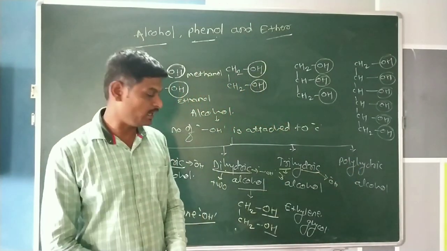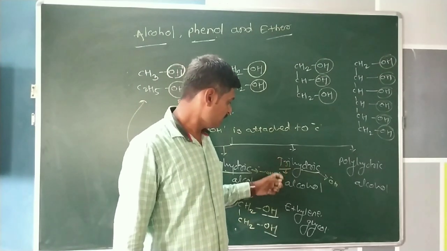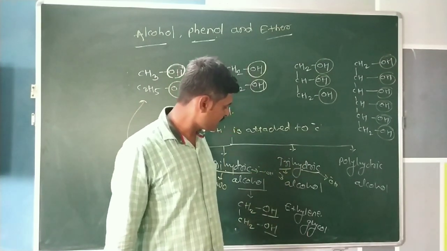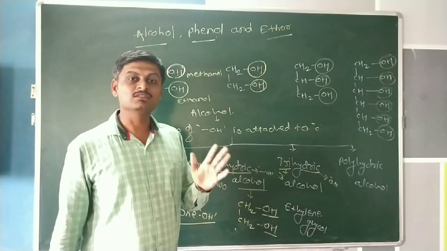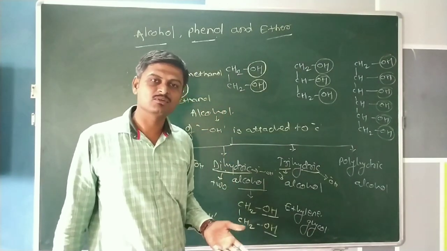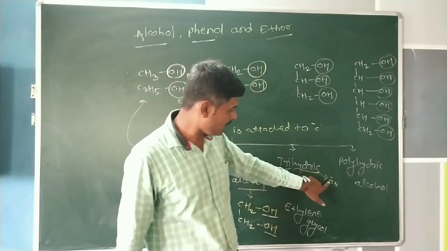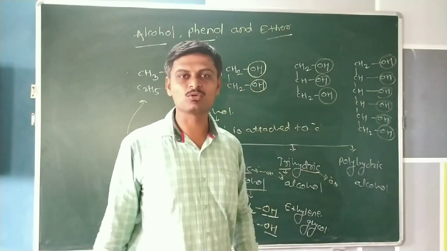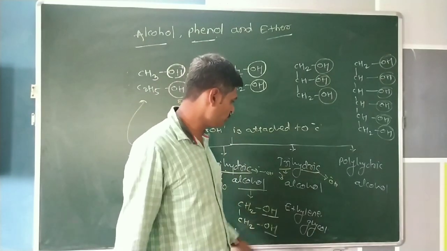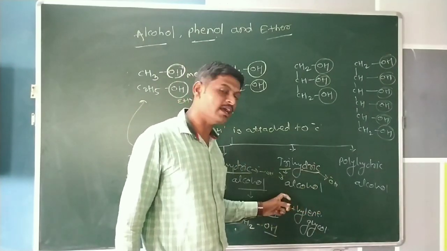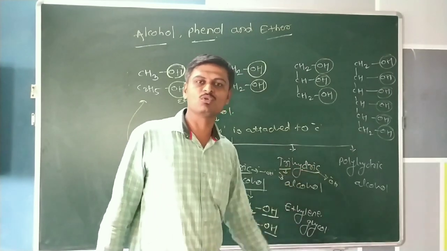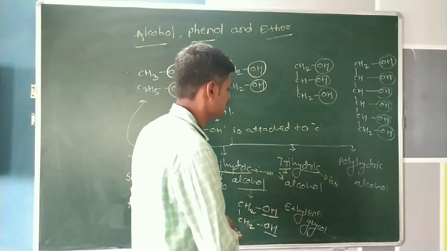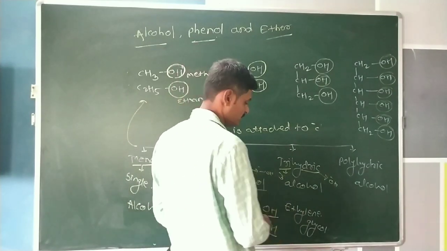The definition of trihydric alcohol is that three hydrogen atoms of the alkane are replaced by three hydroxy groups. Then it forms a trihydric alcohol, and this compound is known as a trihydric alcohol. An example of trihydric alcohol is